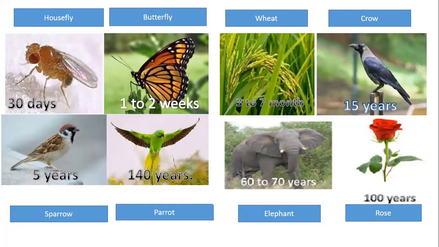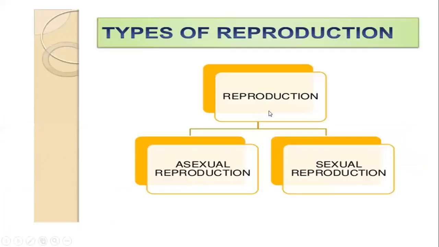Don't forget this. Okay? Of course, I'll share this with you all once I complete the chapter so that it will be with you all only. That's it. Okay, the next one is other different types of reproduction. So there are two basic types, asexual reproduction and sexual reproduction. So we have to talk in detail about the asexual part of the reproduction and the sexual reproduction as well. So both will be going in detail.